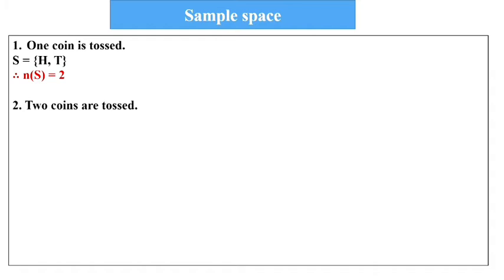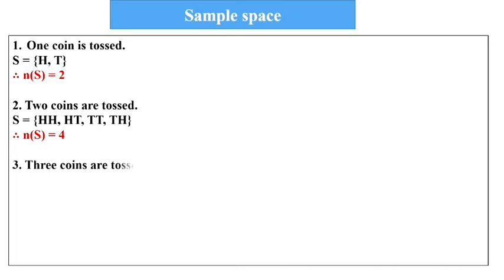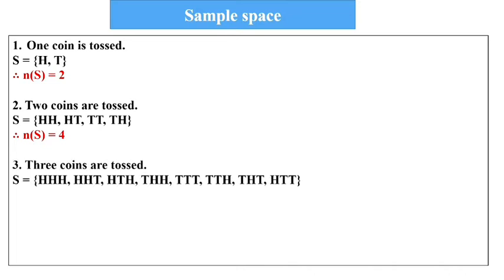Now 2 coins are tossed. So here 2 coins tossed means both will be head, head and tail, tail and head, tail, tail. It means that the number of samples will be 4. Now students, if 3 coins are tossed, all 3 coins will be head, head, head, tail, head, tail, head, tail, head, head.